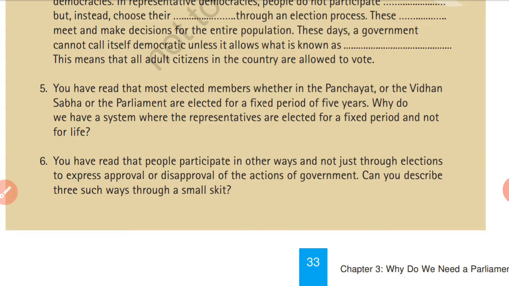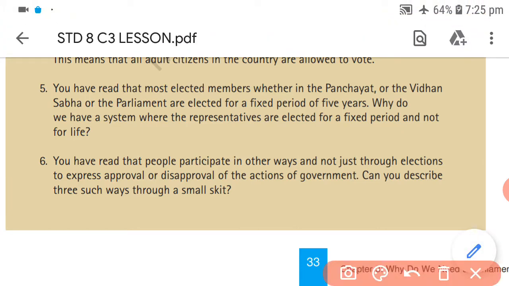The next question asks about people's participation in other ways, which you have read about in a previous standard. We saw the same in sixth standard also: what are the different ways, apart from the election, where the people can express their views, or show their approval or disapproval about the actions of the government. Can you describe three such ways through a small skit? You have to perform a small skit and also give these ideas.